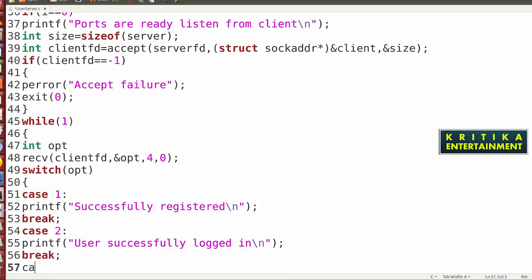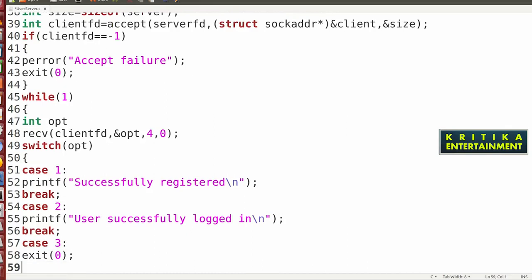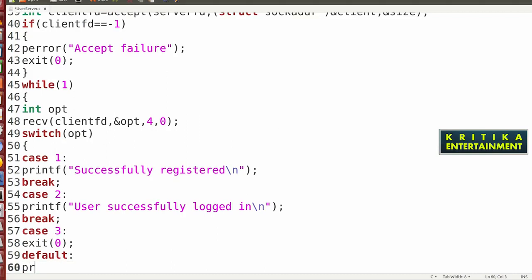Then case 3. If the client is closed, the server will be closed, so we will write exit 0. Then default: printf invalid option clicked by the client.